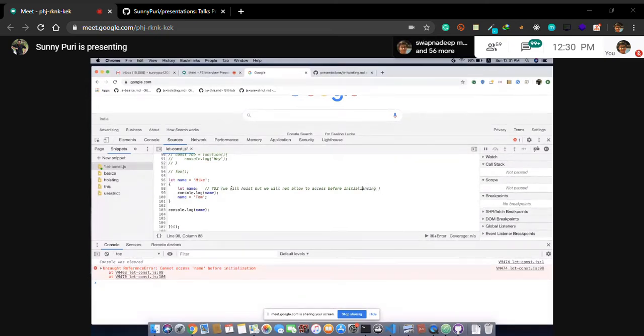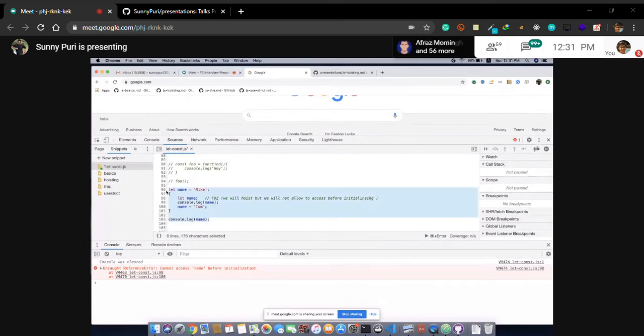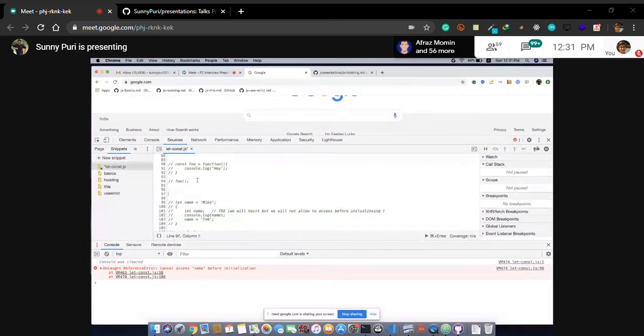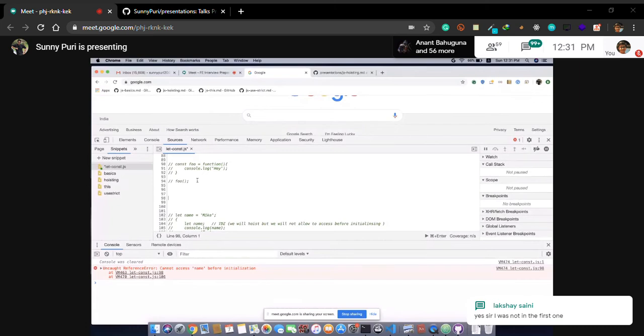Something, I will. Okay, let it be. Akshay, you were not in the previous session. So what you can do, let's give a brief little bit. How many of you are not aware of hoisting? Just shoot the message, like how many of you are not clear with the hoisting concept?